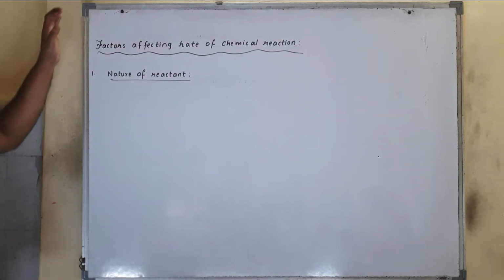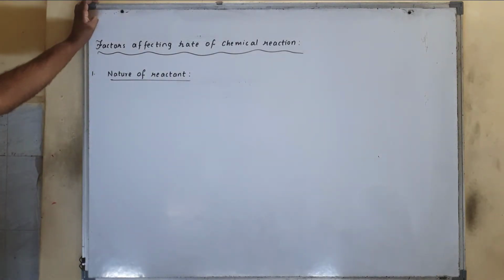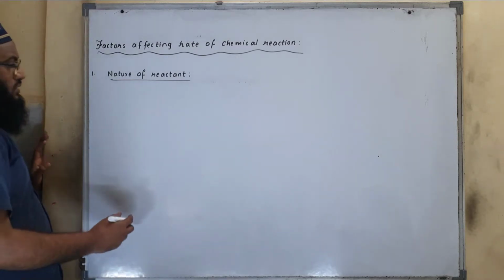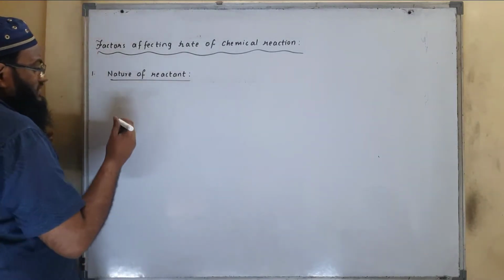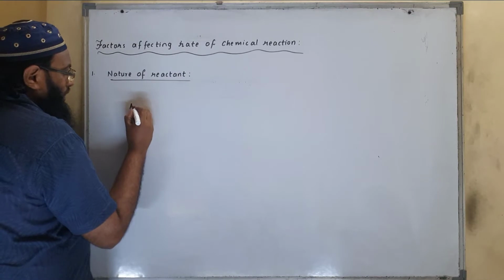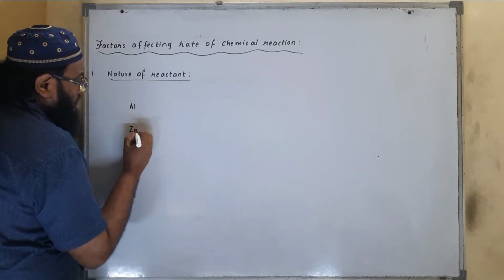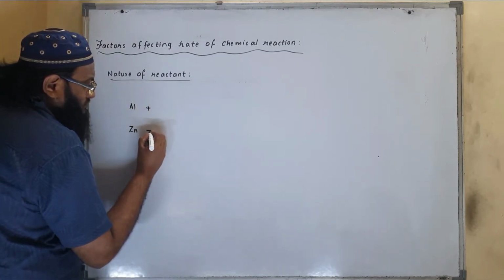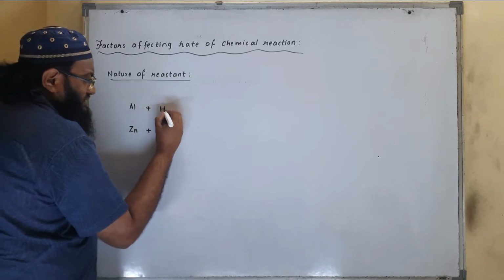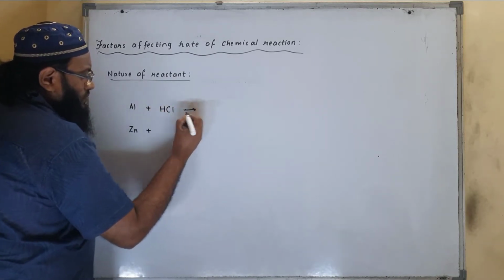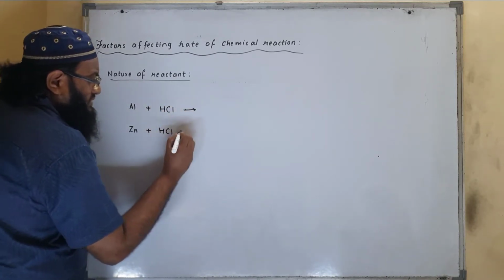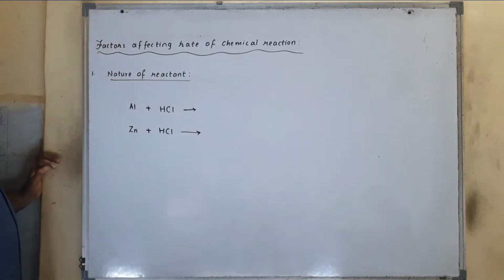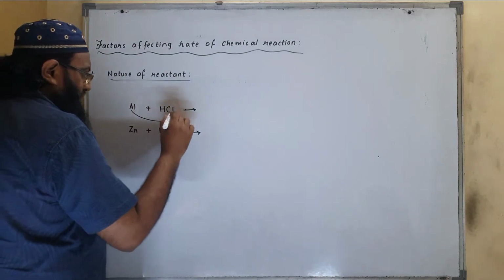Now nature of reactant, how does it play an important role in the rate of chemical reaction? For example, let's consider aluminium and zinc. Aluminium and zinc both react with HCl. Aluminium, when it reacts with HCl, will form aluminium chloride.